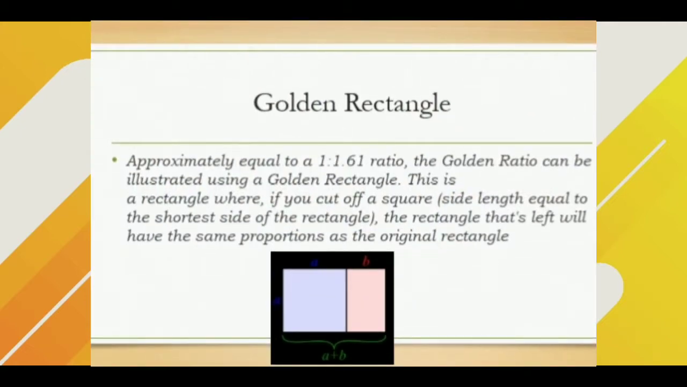Golden rectangle. Approximately equal to a 1:1.61 ratio, the golden ratio can be illustrated using a golden rectangle. This is a rectangle where if you cut off a square with side length equal to the shortest side of the rectangle, what's left will have the same proportions as the original rectangle.